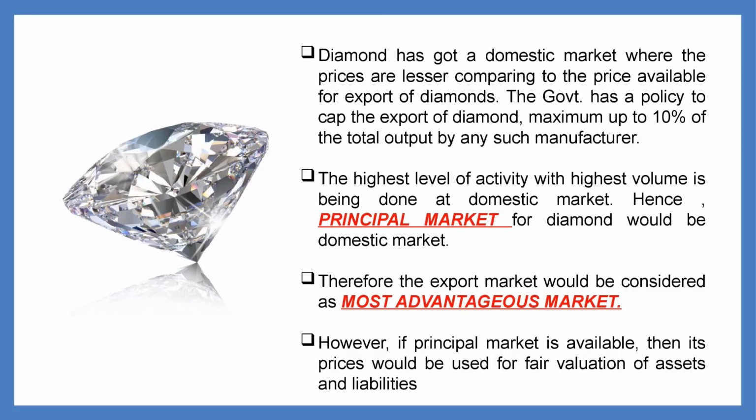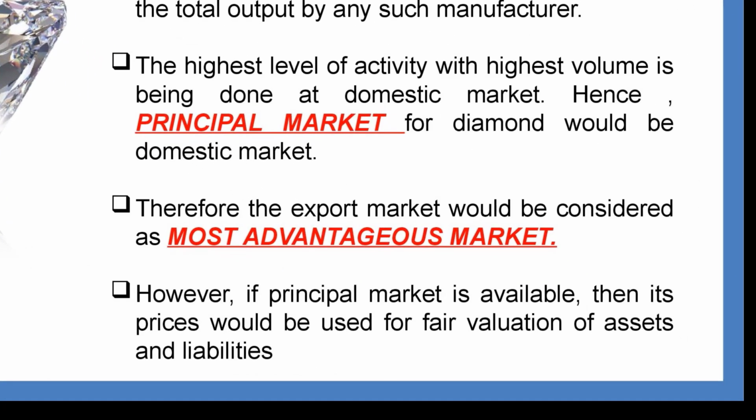But you should keep one important rule in mind when you're seeing this component. If the principal market is available, then only its prices would be considered for fair value measurement. Only in the absence of the principal market will you go in search of the most advantageous market and consider its prices. So, only when there is no principal market can you move to the most advantageous market. Otherwise, it is only the prices prevailing in the principal market that will be used to set the fair value of your asset or liability.